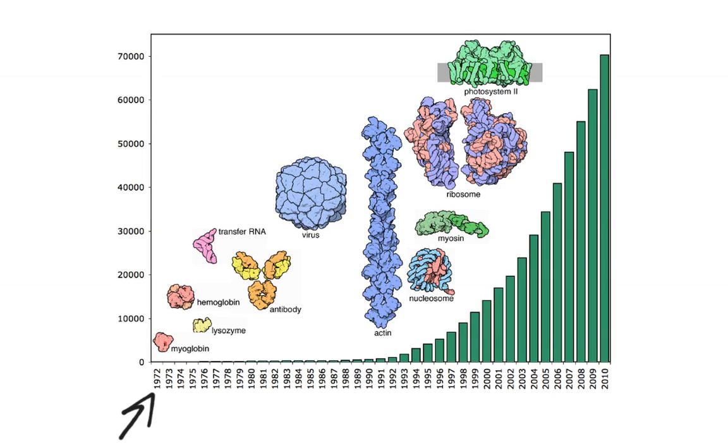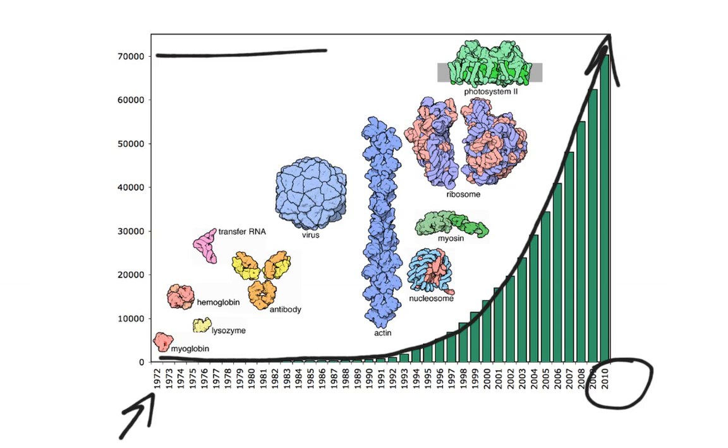And so what this graph shows is how over time our knowledge of protein structure has increased exponentially. So way over here at 2010, we currently know around 70,000 different proteins and what their exact structure is, and we're able to replicate those in a lab.